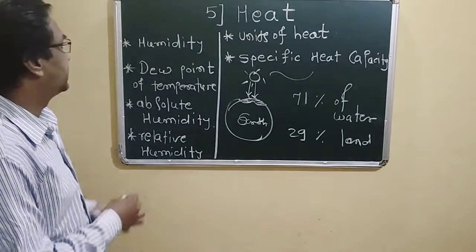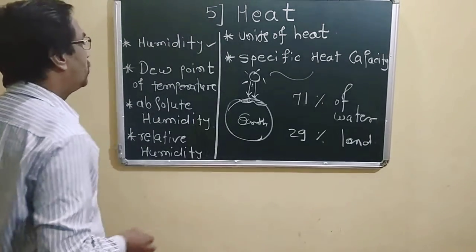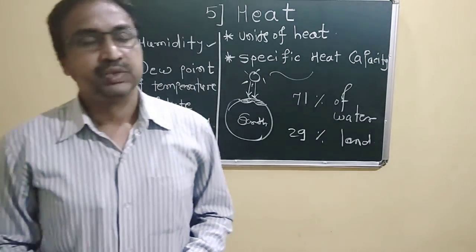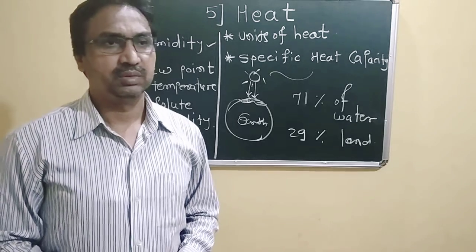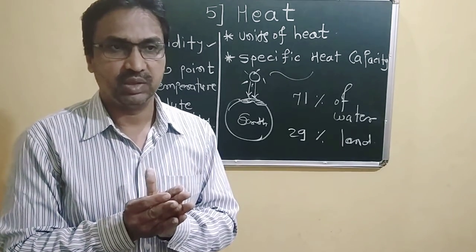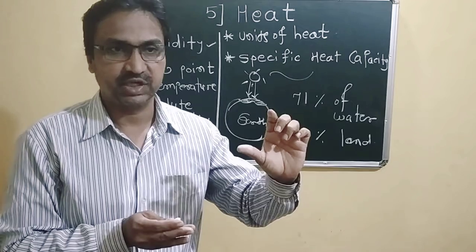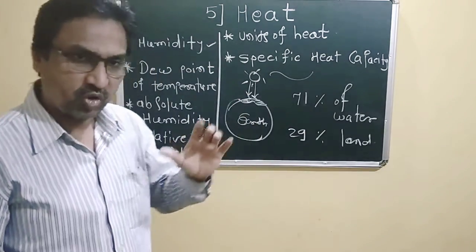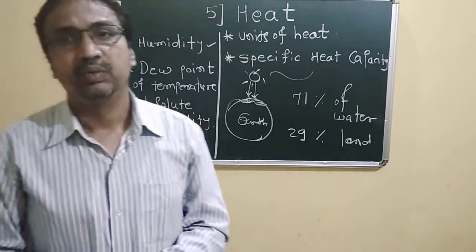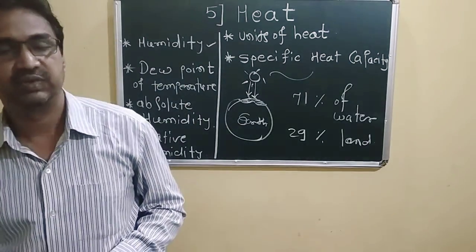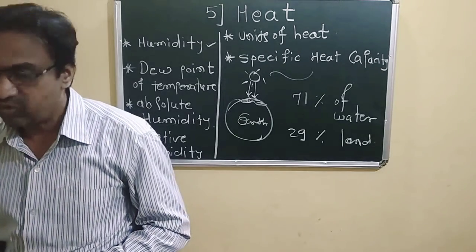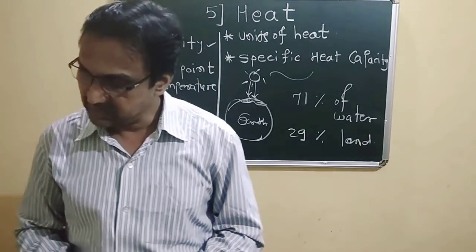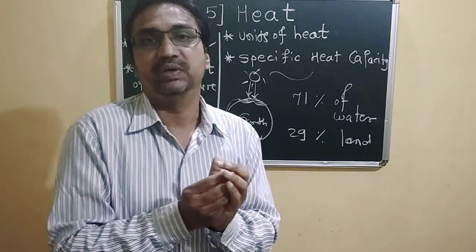After that we have to study the dew point of a temperature. Before stating the definition of dew point, we have to discuss the related information. We know that in our book it is given that a given volume of air at a specific temperature has a limit of how much water vapor it can contain.